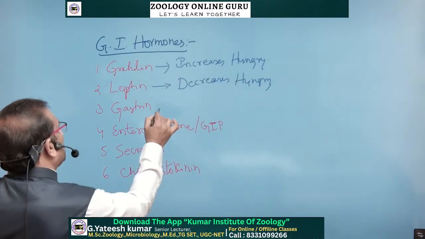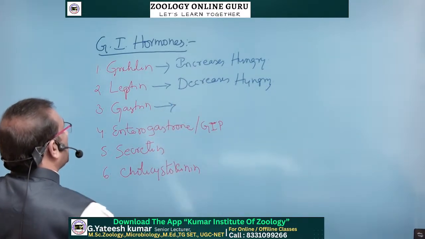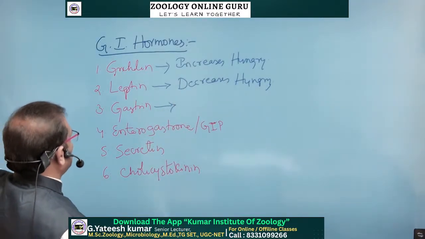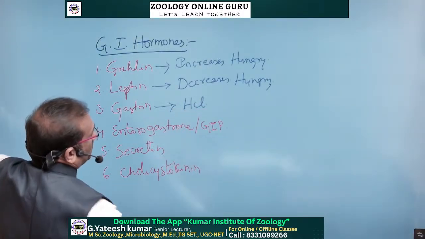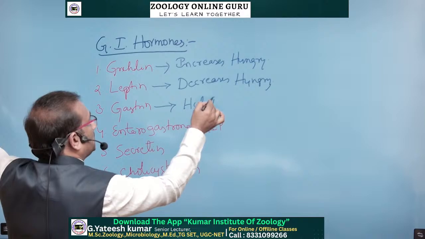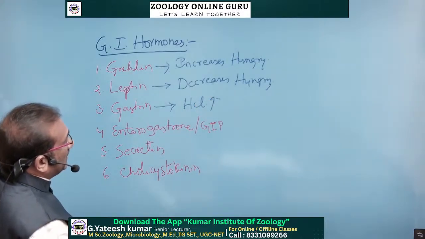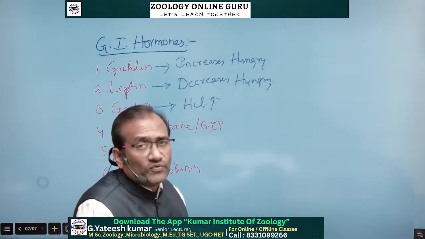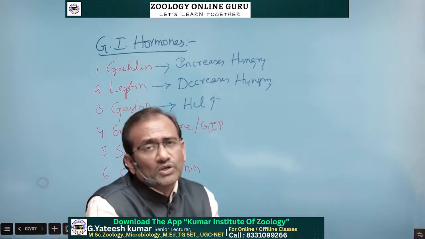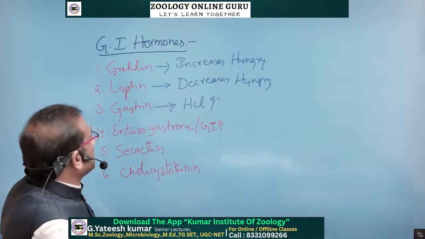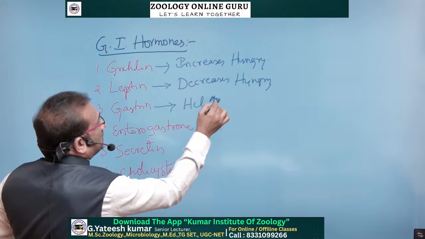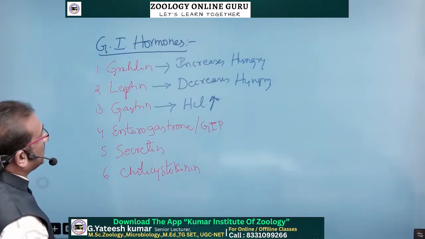Okay. And the third one, gastrin hormone, from the stomach region. It increases the acidity of the stomach, so it increases the HCl, and in turn it increases food intake also.